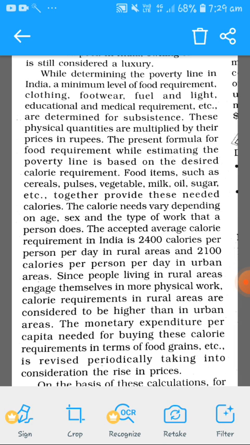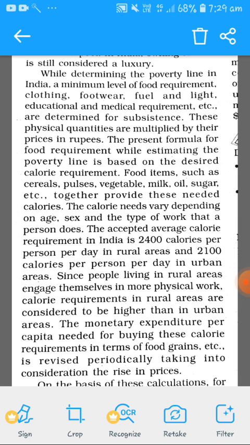Various things are taken into consideration, all taken together and multiplied by the money. The most common thing that we are using is the calorie requirement.